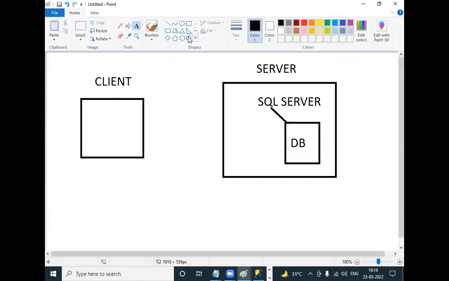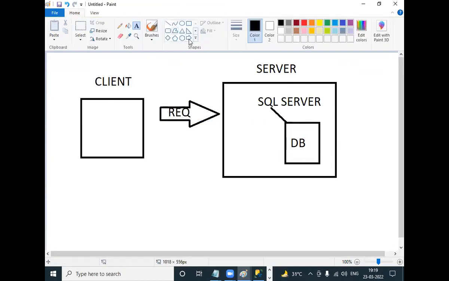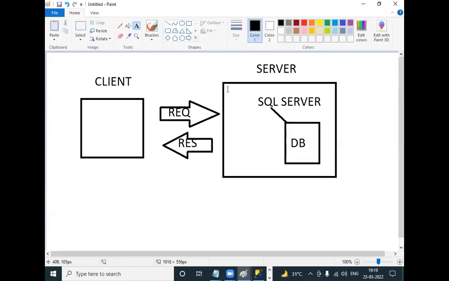Using this client computer, you connect to the server, submit the request, and receive the response. So from ATM, you submit the request to the bank server.